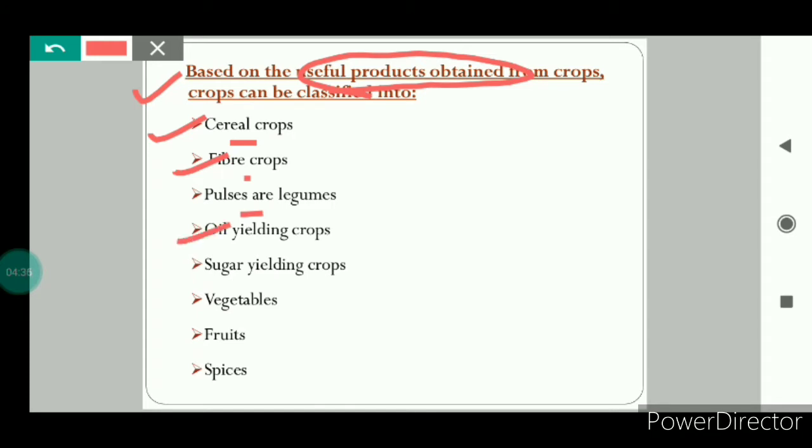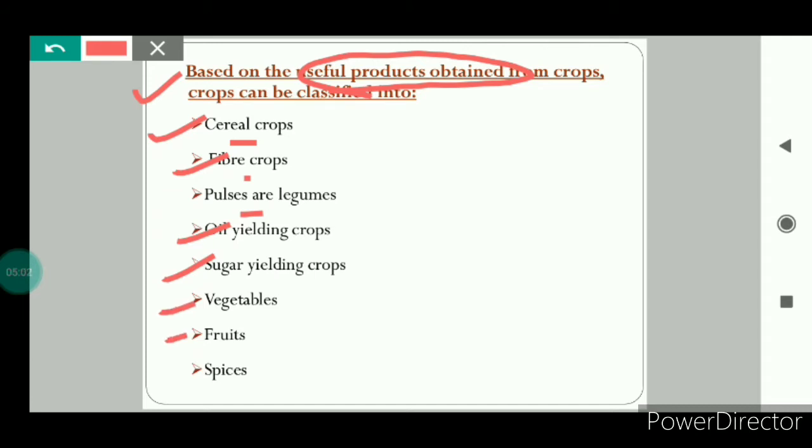Next is oil yielding crops. These crops provide us oil. These crops are rich in edible oil. Examples are groundnut, sunflower, etc. Next is sugar yielding crops. These crops have high sugar content. For example, sugarcane. From sugarcane we get sugar.